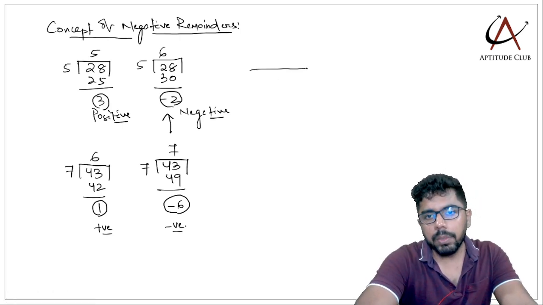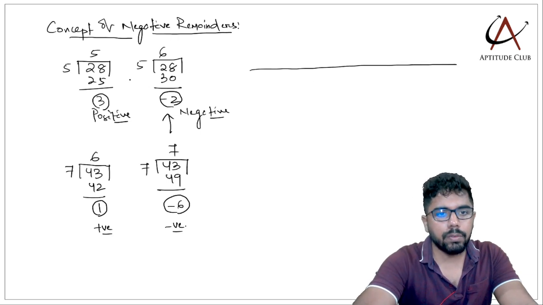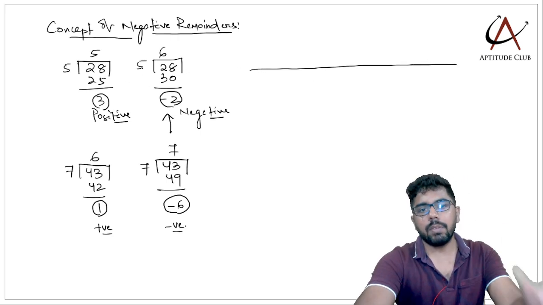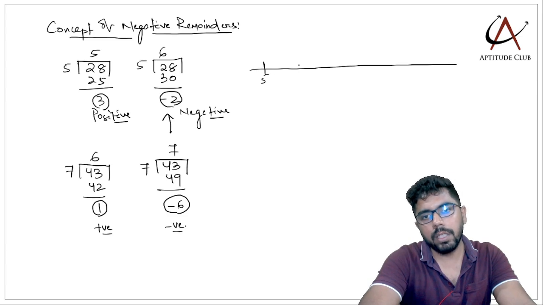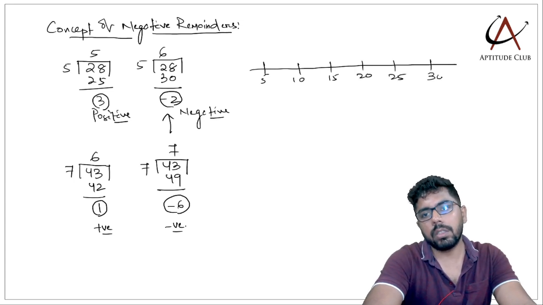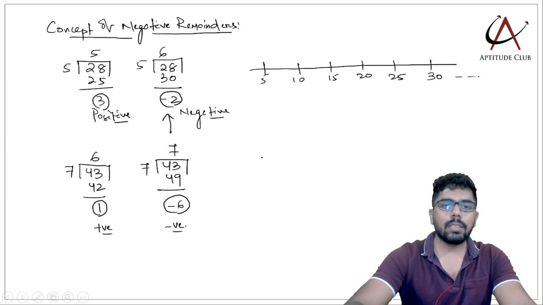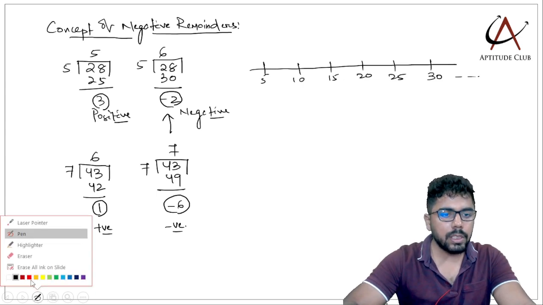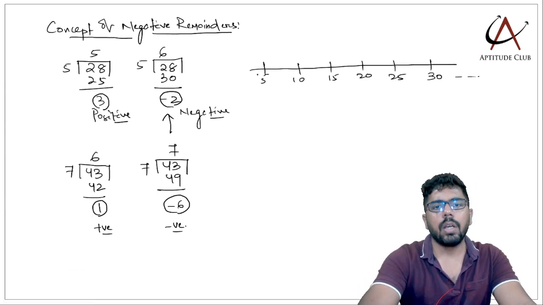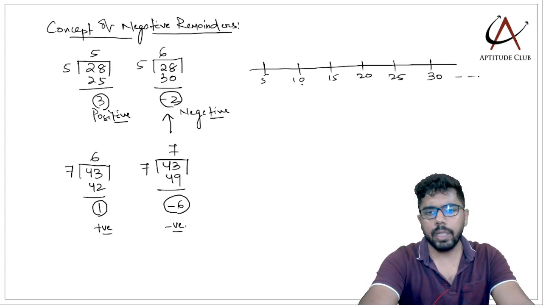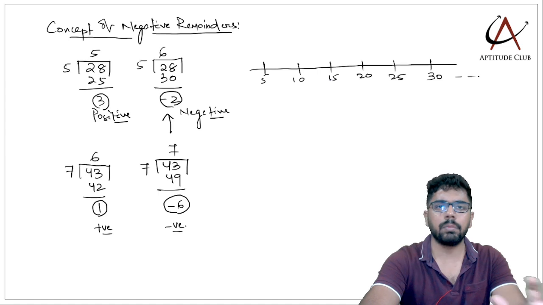Now going back to the principle of continuous subtraction, let's say the first example. As long as I'm dividing any number by 5, so 5, 10, 15, 20, 25, 30 and so on, as long as my numbers fall on these points, suppose I'm dividing 5 by 5, the remainder is 0, 10 by 5, remainder 0, 15 by 5, remainder 0.